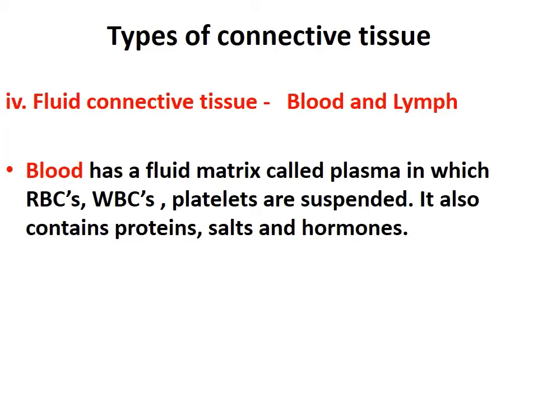So this is the function of blood, that it transports all the substances like gases, oxygen, carbon dioxide, waste products, nitrogenous waste, hormones, and digested food. This is all about the fluid connective tissue, and that is blood.